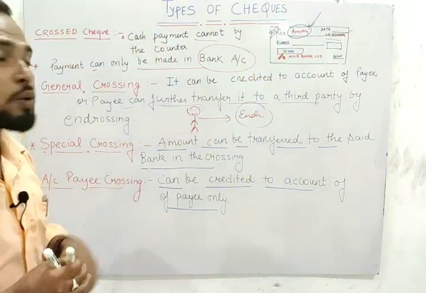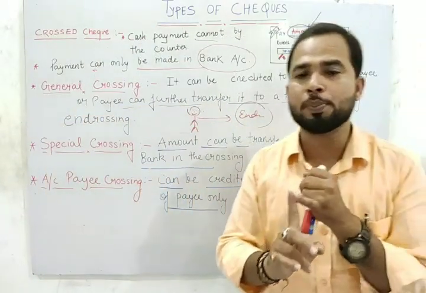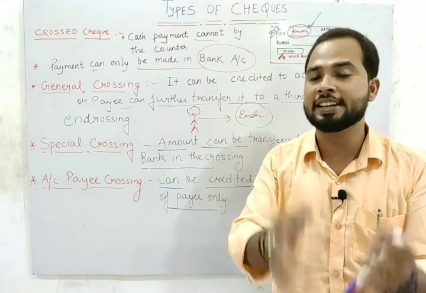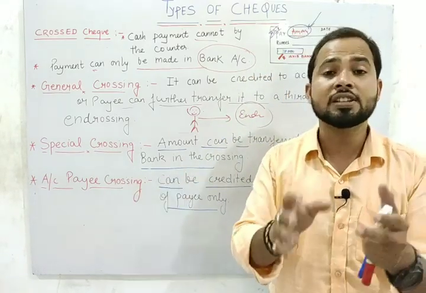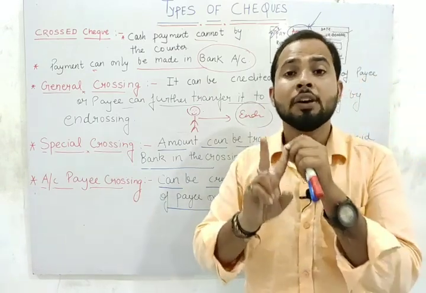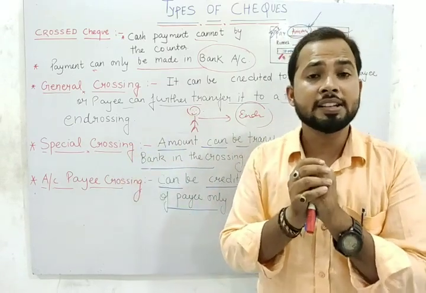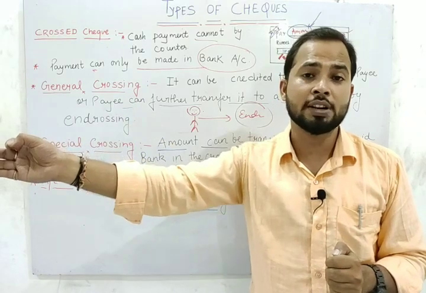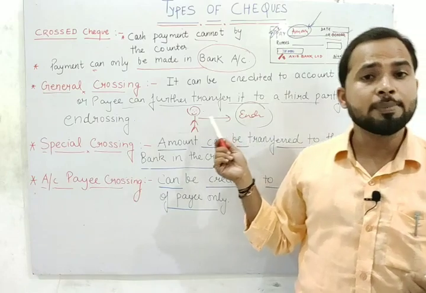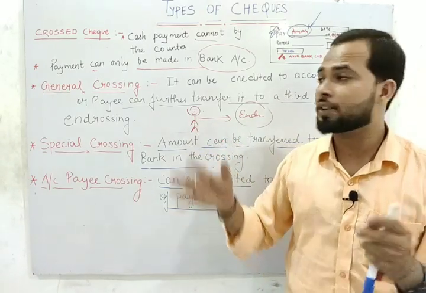So students, we have discussed the cross check. What is the meaning of cross check? First of all, we have to discuss the open check. What is the meaning of open check? Such a check having no two parallel lines is known as an open check. It is encashed through the counter. In case of open check, a bank account is not compulsory. In case of open check, we have two types, bearer and order. In case of bearer, we use the suffix bearer. A bearer check can easily be transferred from one person to another with mere delivery. Endorsement is not required. It is a little bit risky in case of bearer check. Identification of the person is not required in case of bearer check.